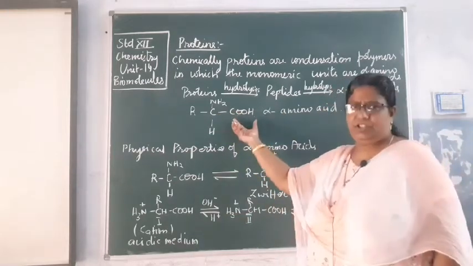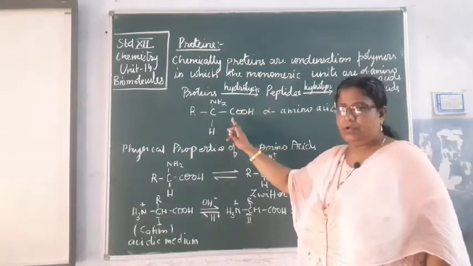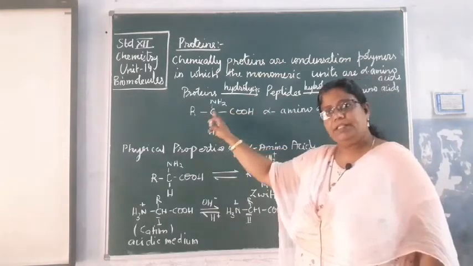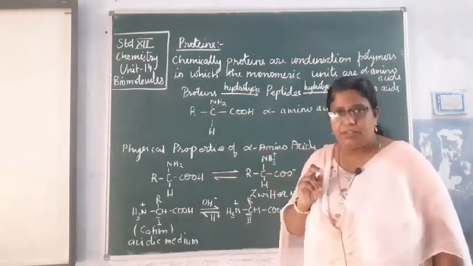In this case, COOH is the functional group, the principal functional group. The next carbon after it is called the alpha carbon. And on the alpha carbon there is an amine group.